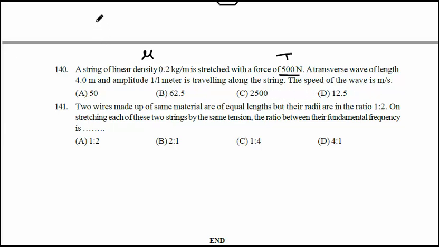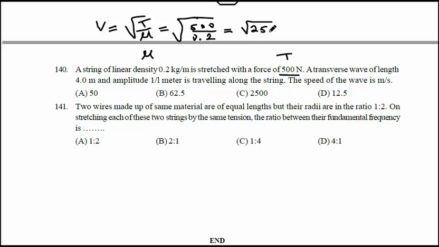So what is the formula for the speed of a wave? V equal to root of T by mu. Do the calculation: T is 500, divided by mu, which is 0.2 kg per meter. 500 divided by 0.2 is 5000 by 2, which is 2500.